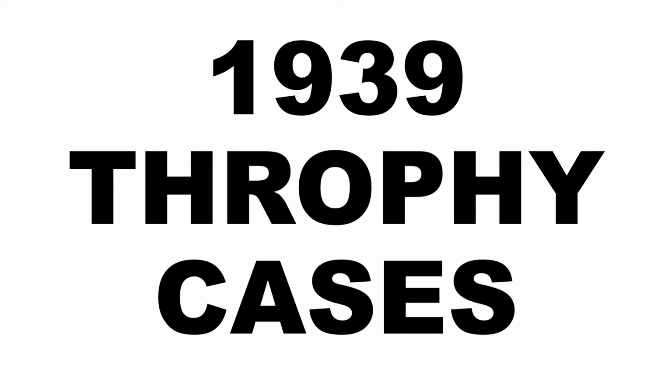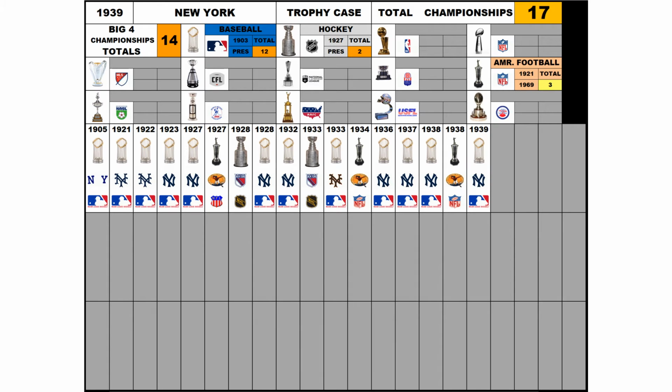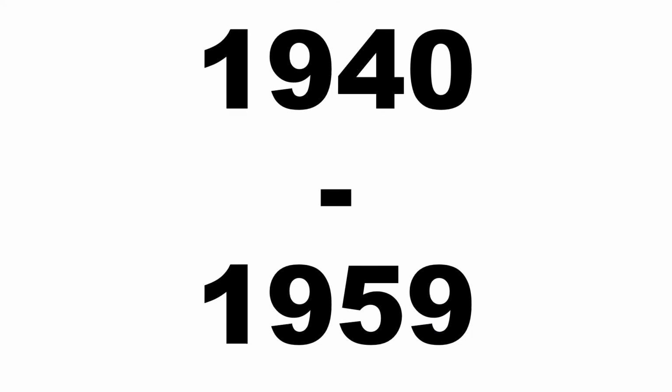1939 trophy cases. By 1939, Chicago had 10 total championships, 4 World Series, 2 Stanley Cups, and 4 National Football League championships. By 1939, New York had 17 total championships, 12 World Series, 2 Stanley Cups, and 3 National Football League championships. 1940 to 1959.